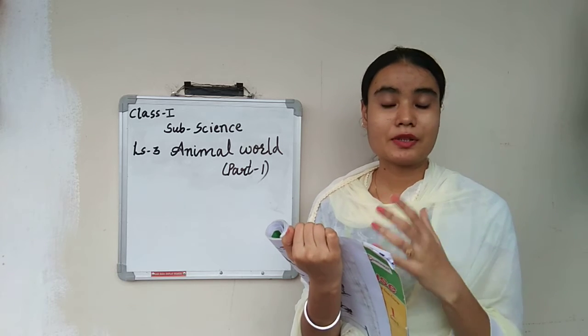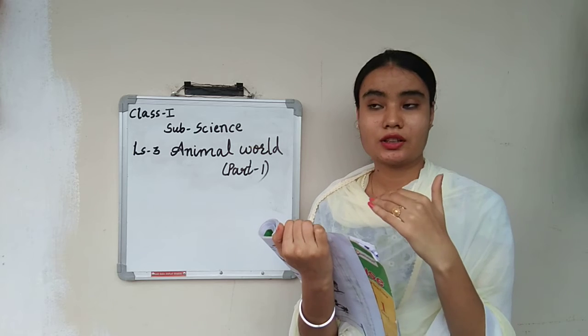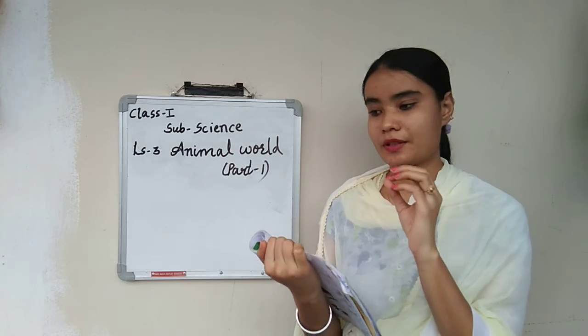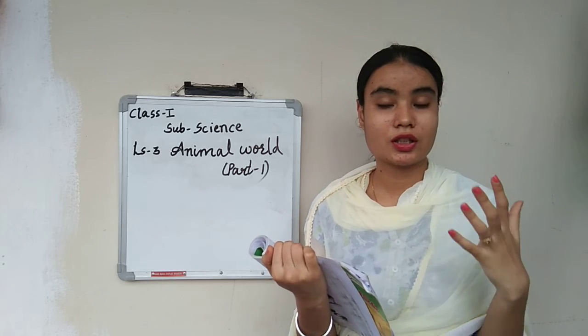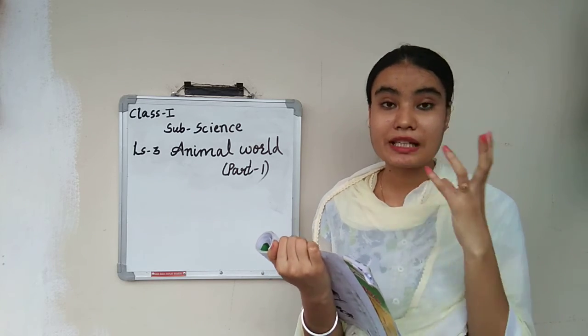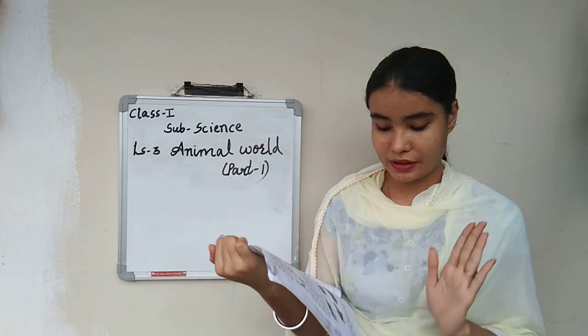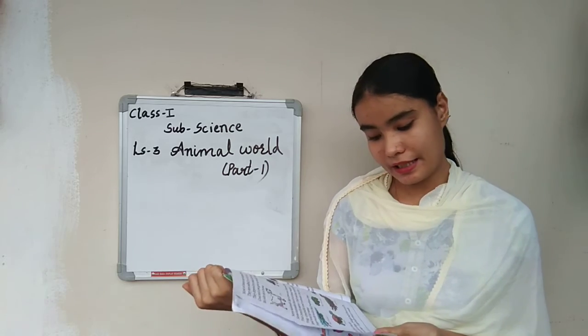Big animals have 4 legs. Small animals that walk or hop have only 2 legs. A few animals we can find at our houses, a few on the road, there are tree animals, and then water animals. So for today this much is enough about the big animals, pet animals as well as wild animals.